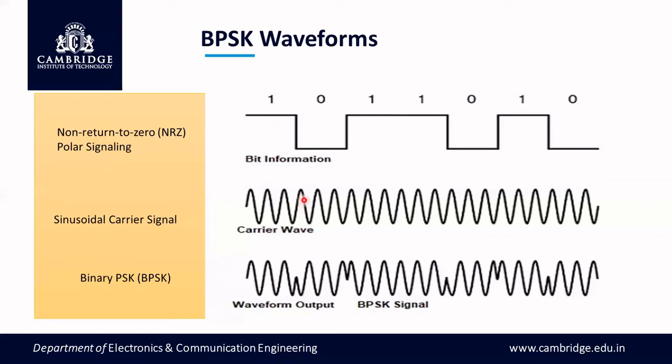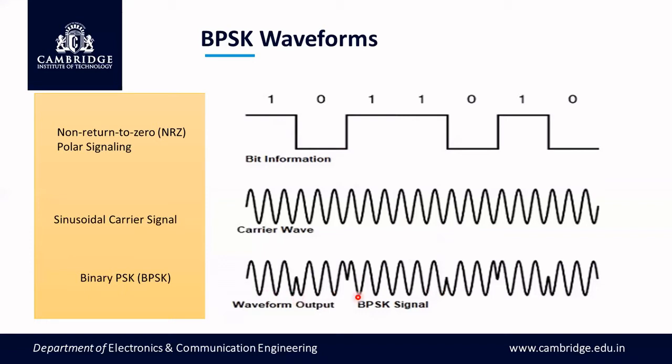So this sine wave going towards positive polarity suddenly becomes negative, introducing a 180 degree phase shift. Likewise, for bit 1, a positive going sine wave, for bit 0, a negative going sine wave. So like this, you can see the phase shift of 180 degrees whenever there is a transition from bit 1 to bit 0 or bit 0 to bit 1.